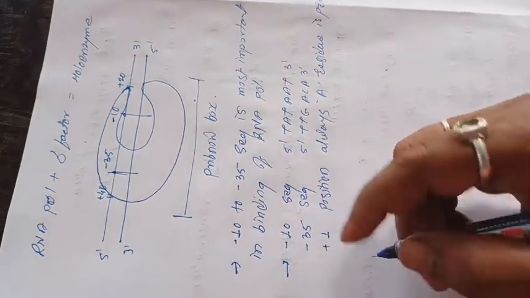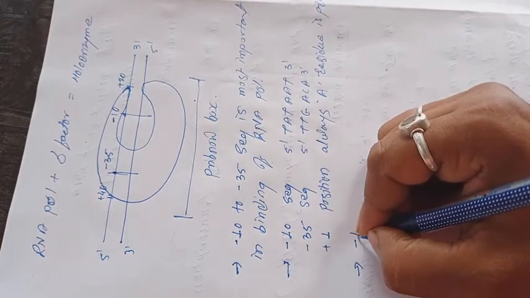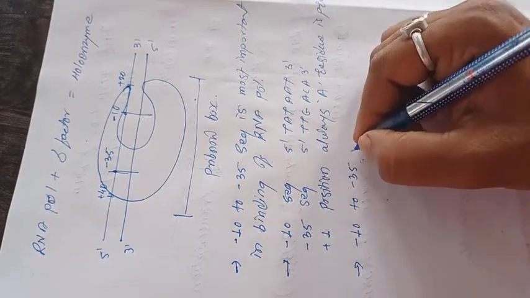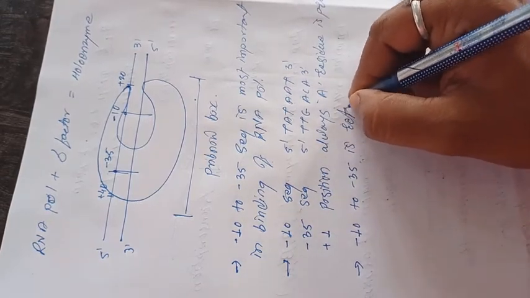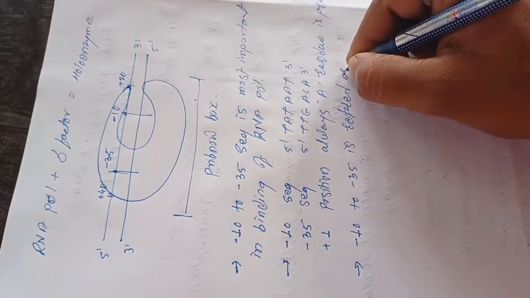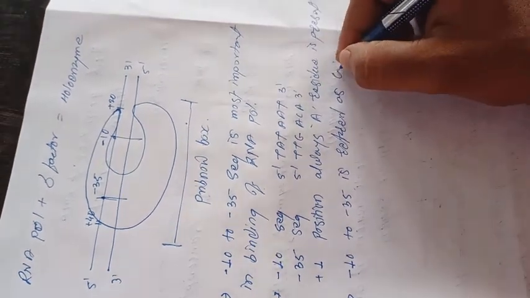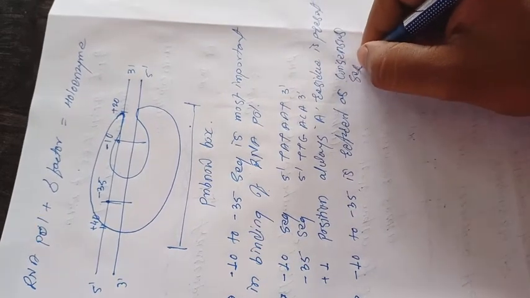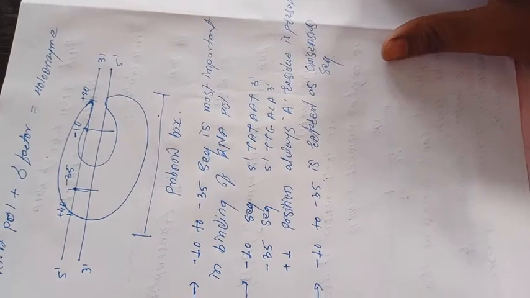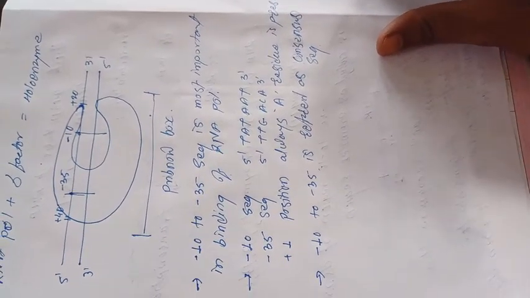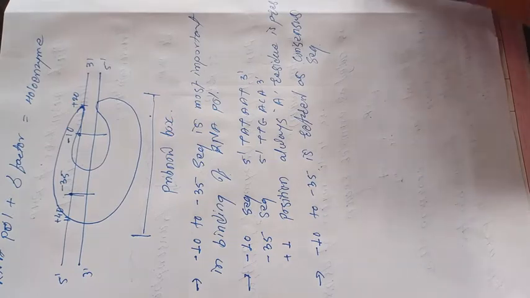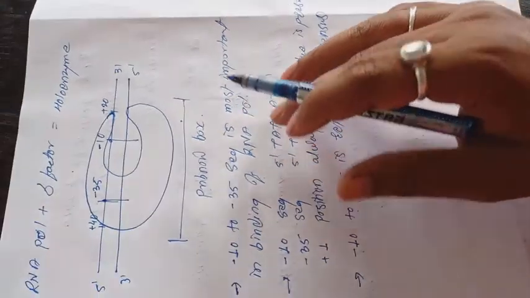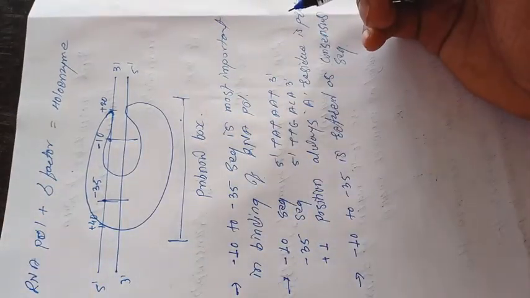So the -10 to -35 is referred to as a consensus sequence. So this specific sequence is important in the binding of RNA polymerase to the specific DNA fragment, and this DNA fragment gets converted into